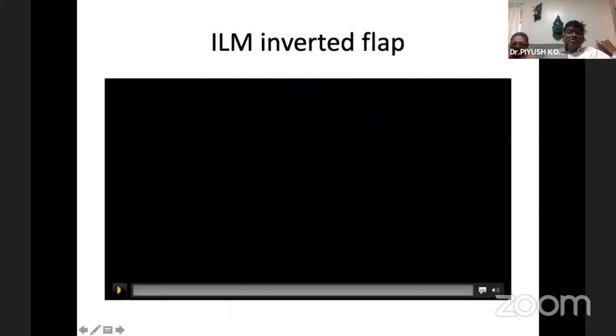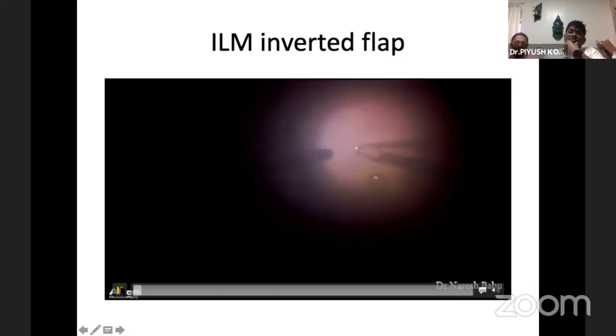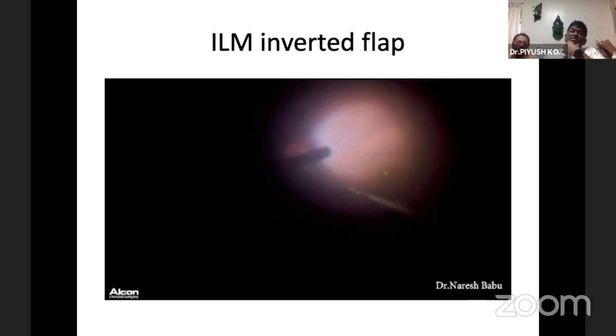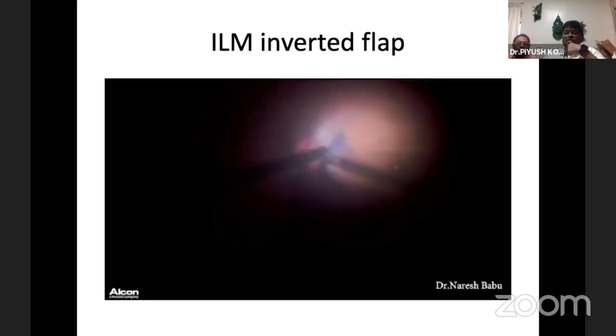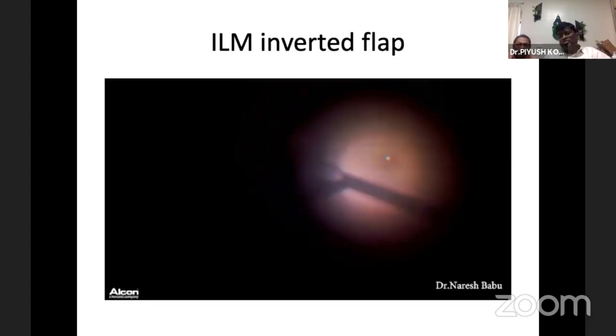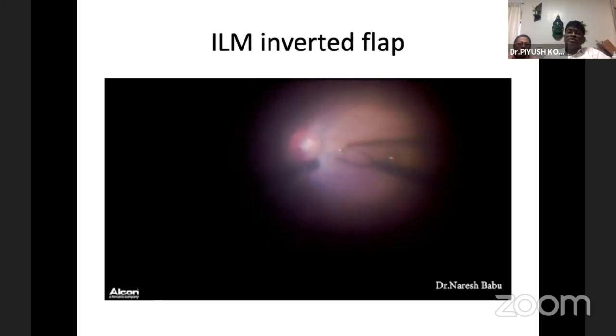And the inverted flap is usually done for a large macular hole. So here it is stained with BBG. You can make out the magnification. We can fill the entire screen with the image. We are doing the ILM flap for the large macular hole.